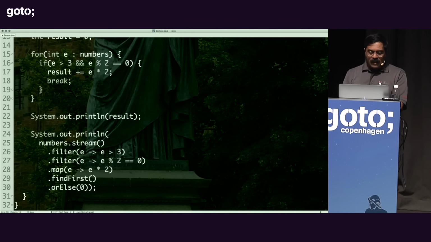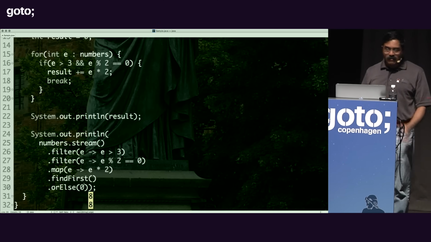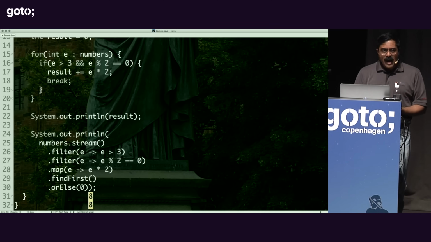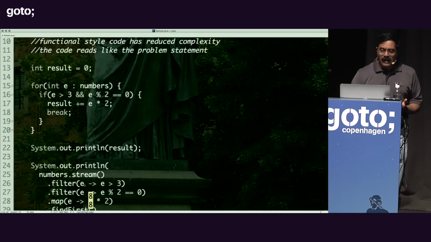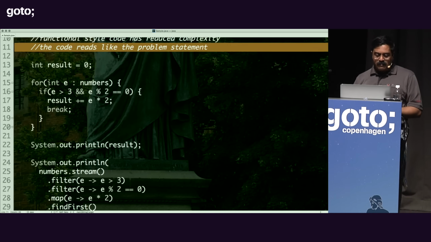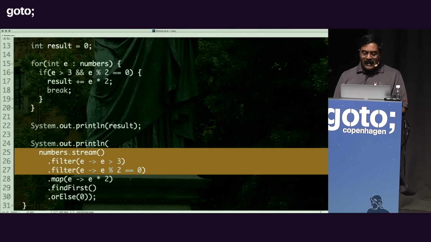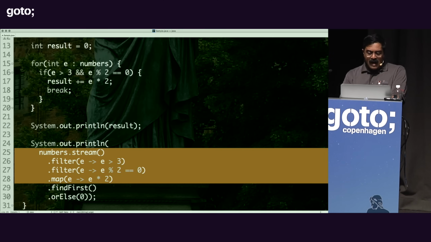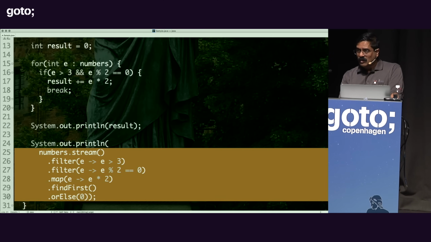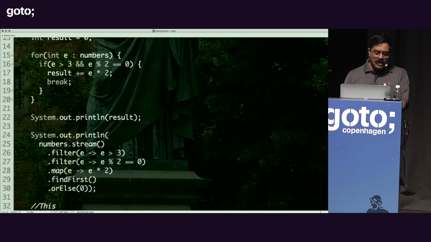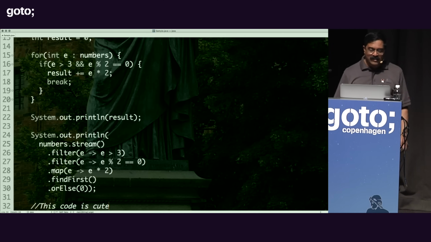So given this code, when I run it, both pieces of code gave me exactly the same result, the imperative and the functional style code. But on the other hand, the functional style code begins to read like the problem statement. Given a collection of numbers, get me numbers that are greater than 3, get me the numbers that are even, get me the double of that, and then get me the first one, and if not, give me a 0. Well, if you look at this code, it is elegant. This code is, I'm going to simply say, cute. And we can absolutely agree with that.